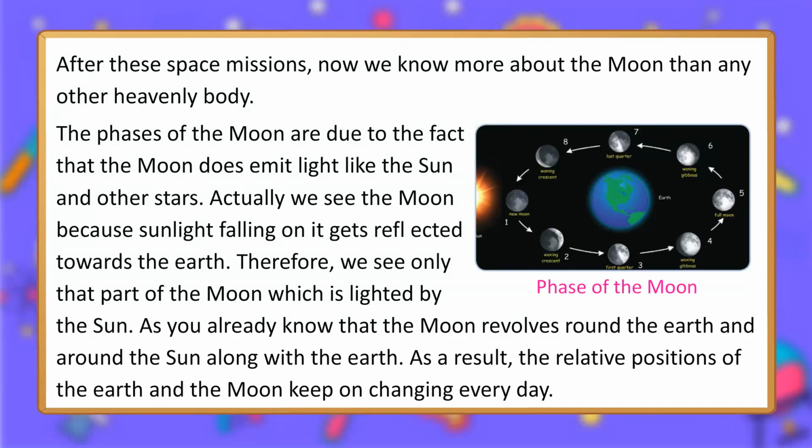The phases of the Moon are due to the fact that the Moon does not emit light like the Sun and other stars. Actually, we see the Moon because sunlight falling on it gets reflected towards the Earth. Therefore, we see only that part of the Moon which is lighted by the Sun. As you already know, the Moon revolves around the Earth and around the Sun along with the Earth. As a result, the relative positions of the Earth and the Moon keep on changing every day. Phase of the Moon.